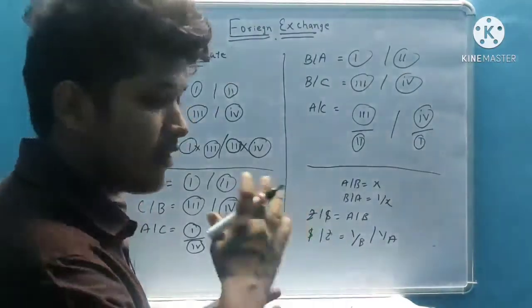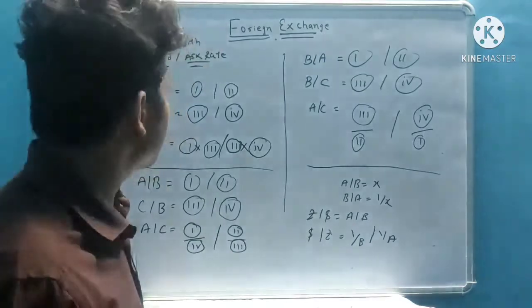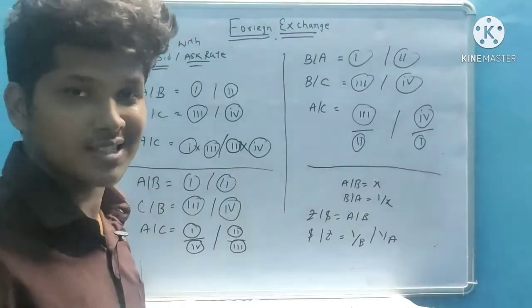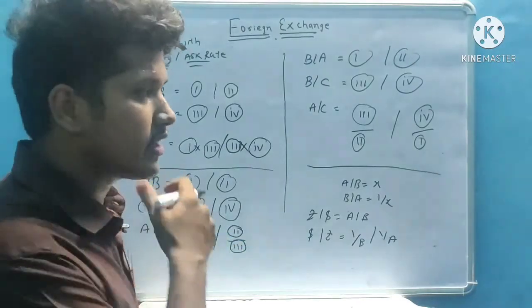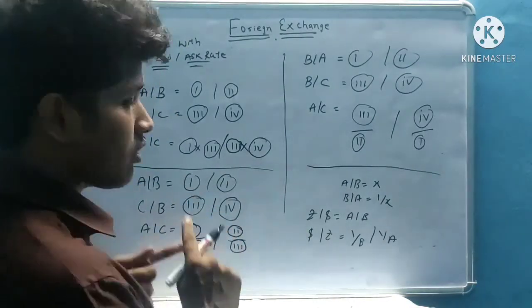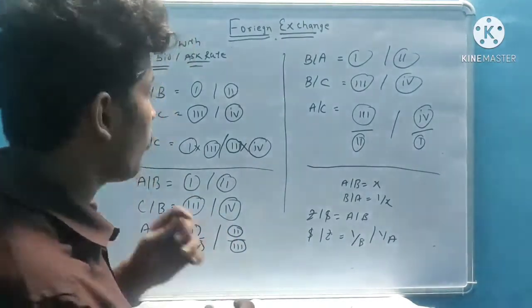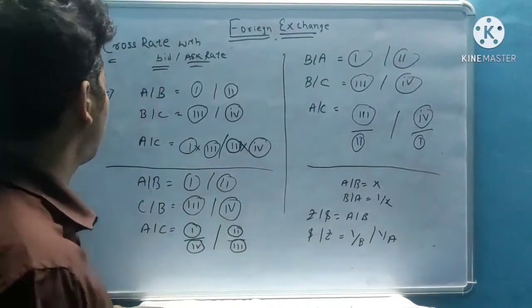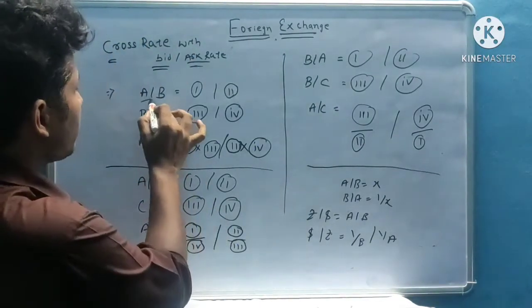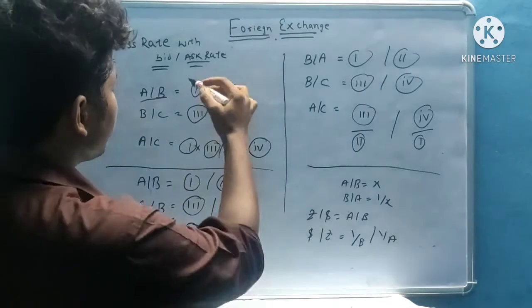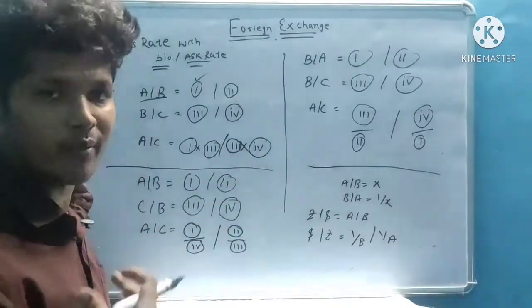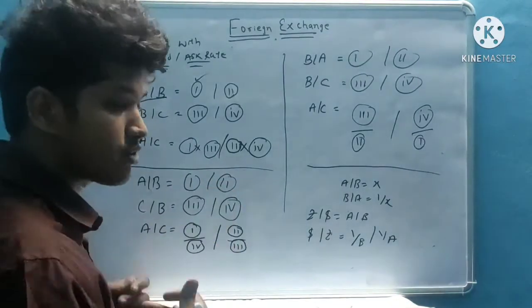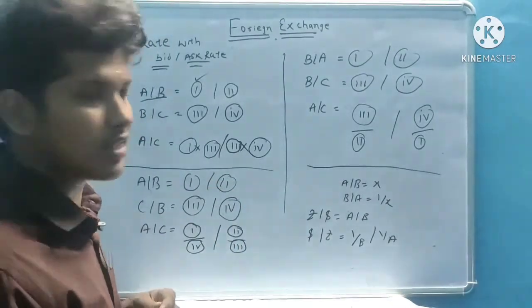Cross rate. Previously we discussed cross rate without bid or ask rate, where only a single direct rate is given and we calculated. Now, how do we calculate cross rate with bid or ask rate? Suppose A by B is given, with bid rate and ask rate.